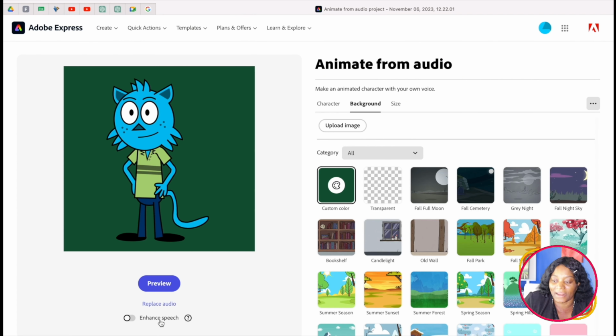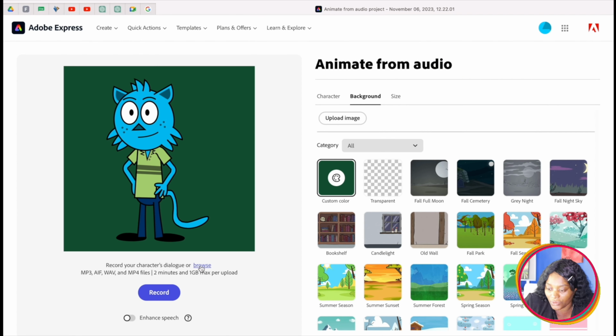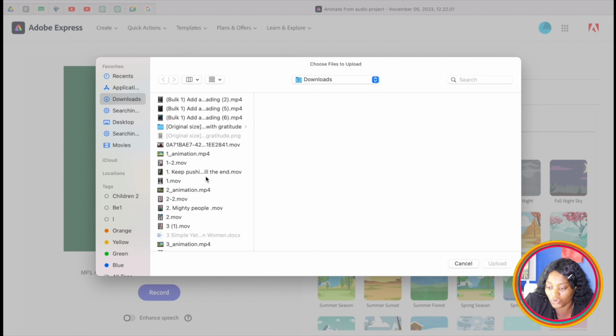After you download the character, you come here and you go back, you replace audio, and then you go to browse, and you do exactly the same thing and generate all the audios that you need to generate for your character. So now that we have everything together, if you know how to edit using different tools, you can use iMovie, you can use CapCut, you can use Final Cut Pro, you can use Adobe Premiere Pro. Whatever you know how to use to edit, you can use them to edit.